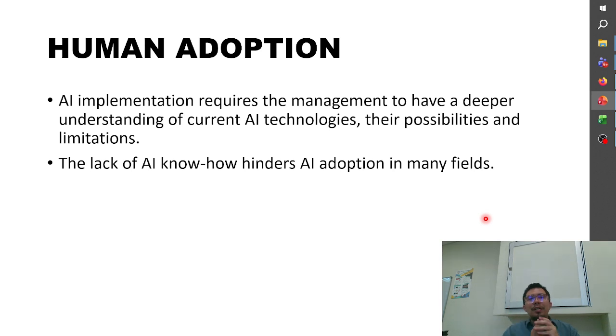Maybe the older generation does not really feel safe about AI, because AI requires a device, and AI requires good understanding, a better understanding about the field itself, about the technology. So maybe it makes it hard for the older generation to adopt this kind of technology. So this is the challenge.